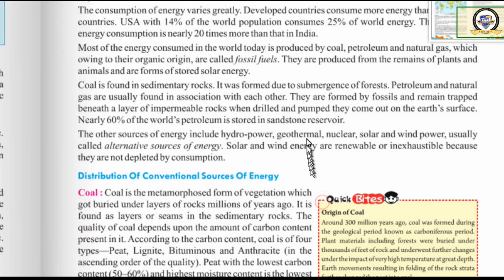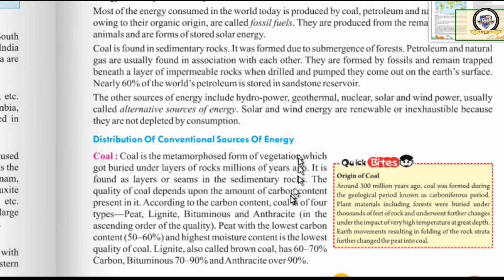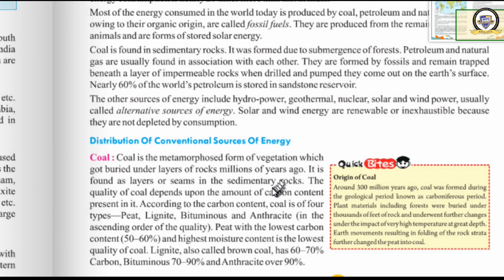Now we will learn about the distribution of conventional sources of energy. What are conventional sources of energy? The sources which will be exhausted, which will be depleted after use, are called conventional sources of energy. Mainly there are three conventional sources: coal, petroleum and natural gas.